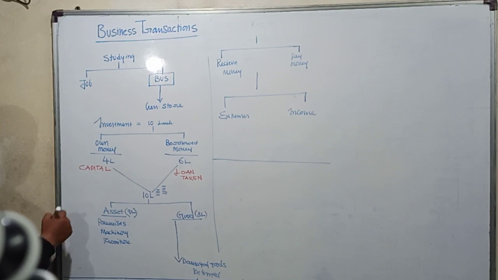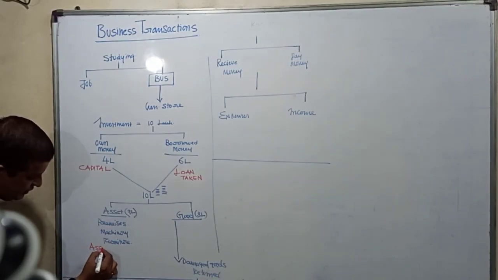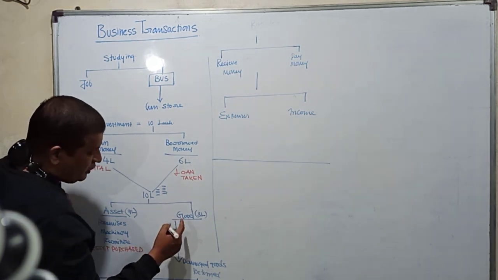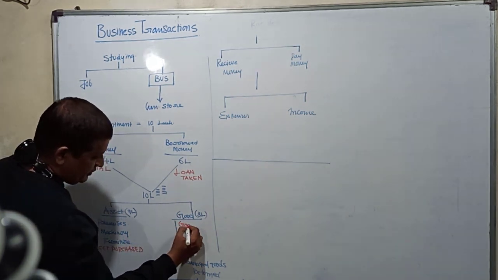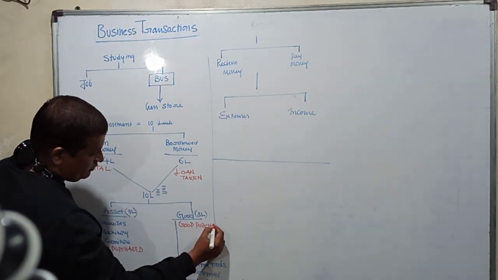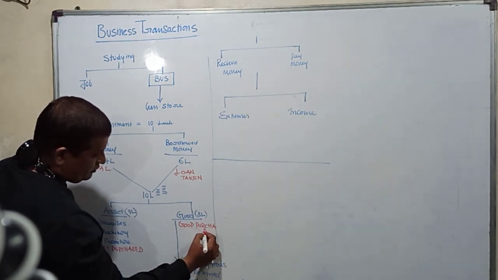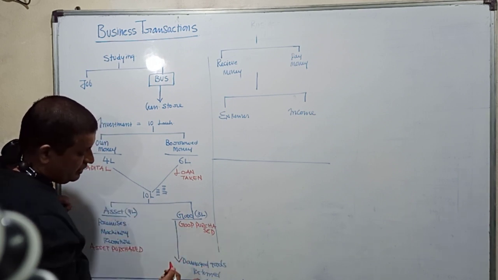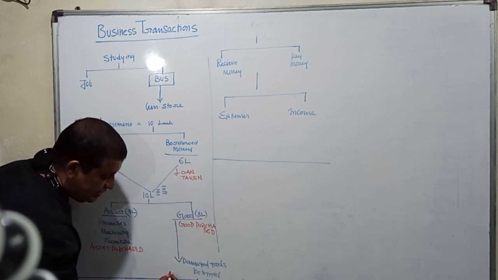Then I purchased assets, so this is called asset purchased. Then these are goods purchased. And these damaged goods I returned, so these are goods returned.